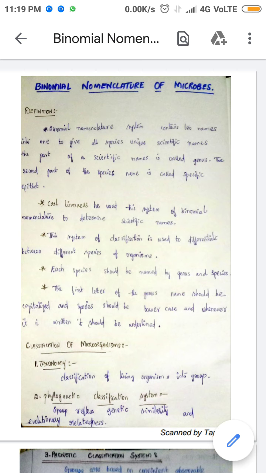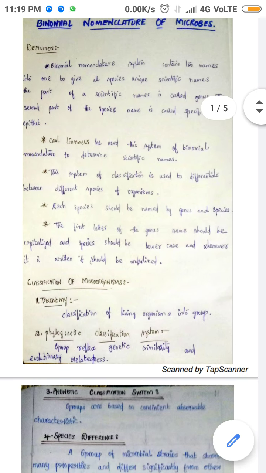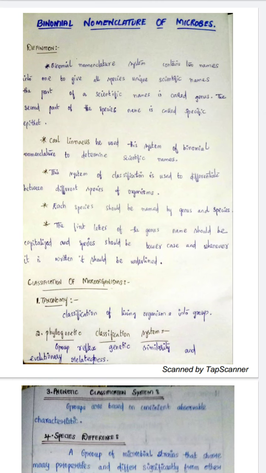Nomenclature of bacteria refers to naming, and bacteria and other organisms are named according to the binomial system, which was introduced by Carl Linnaeus (1674 to 1748). Both the genus and the species together form the scientific name of the species.